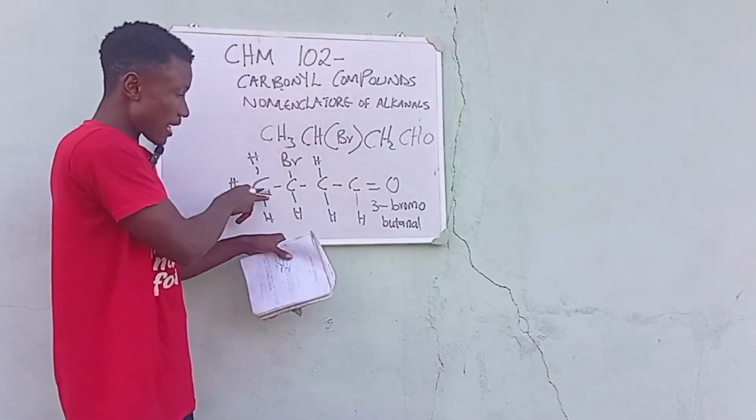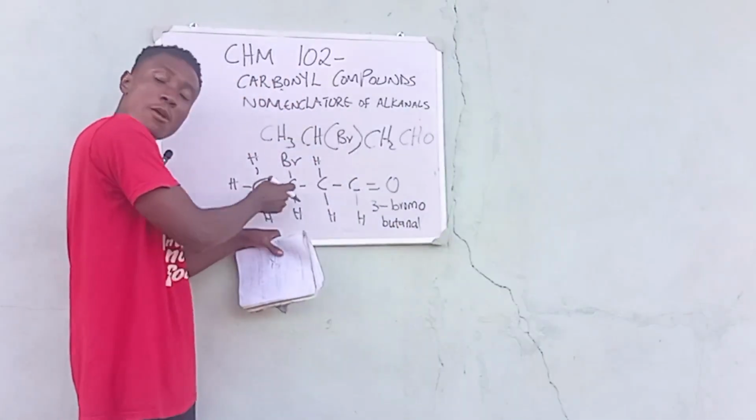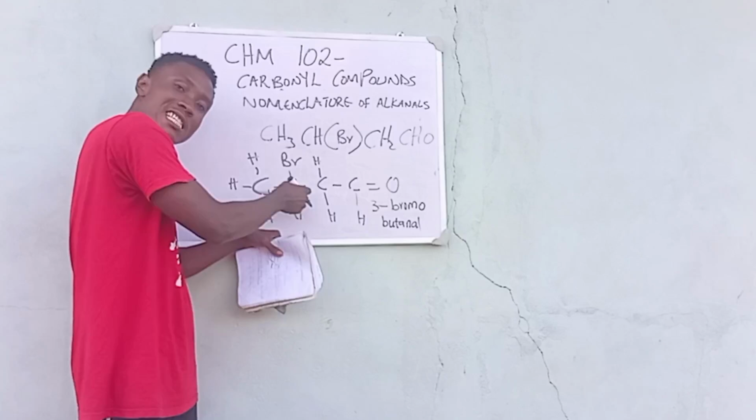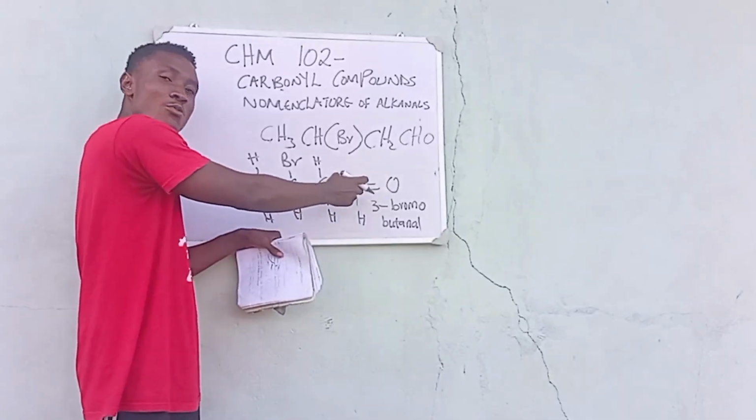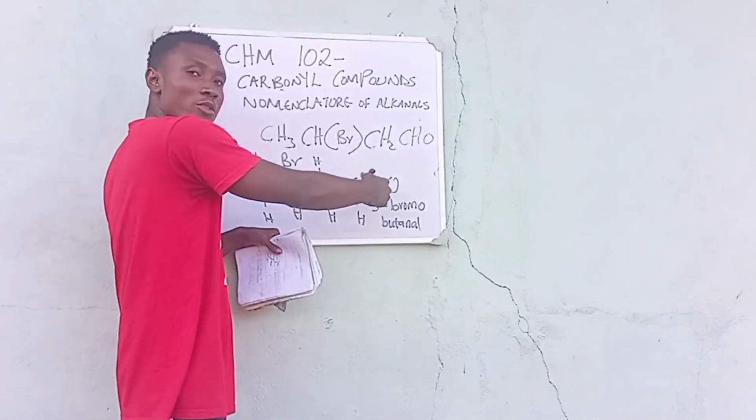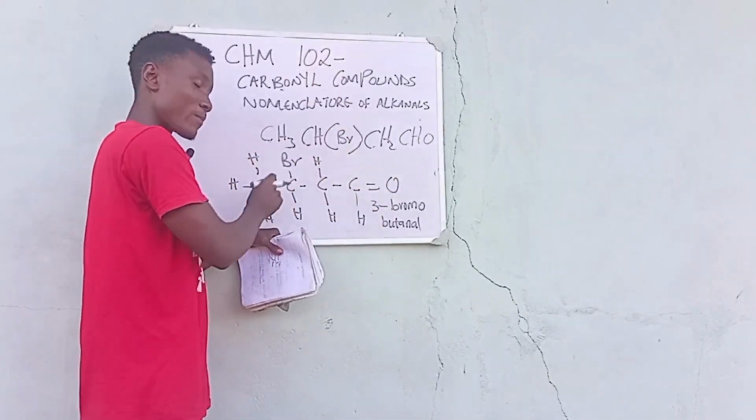Note, I would have said I start counting from here, because here we give the substituent the least number, but it doesn't work that way because there's a functional group. Since we have a functional group, we must give respect to the functional group first before giving respect to the substituent.